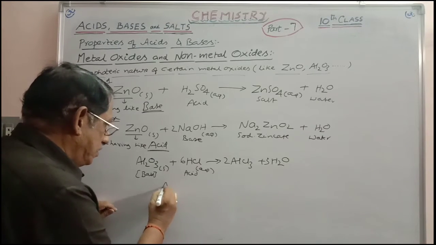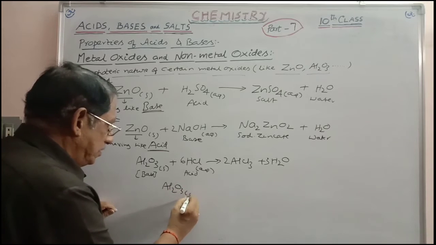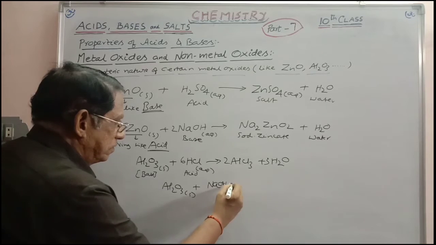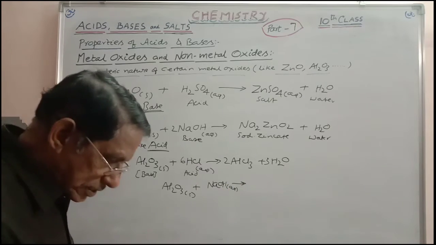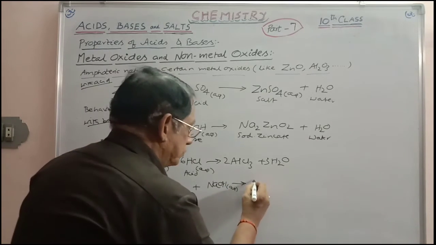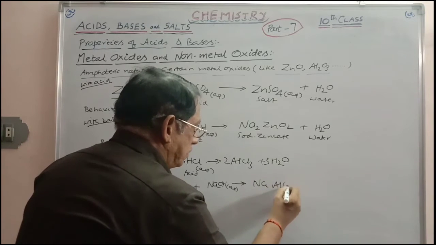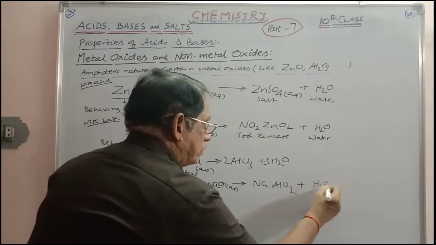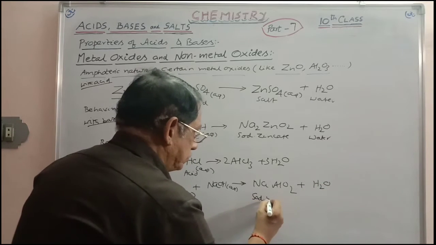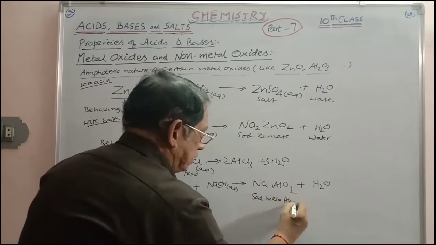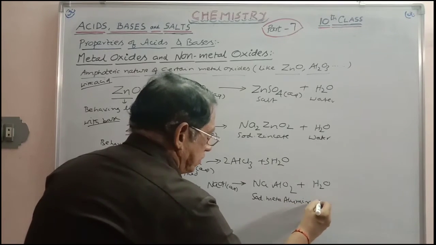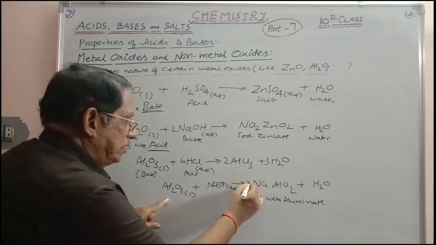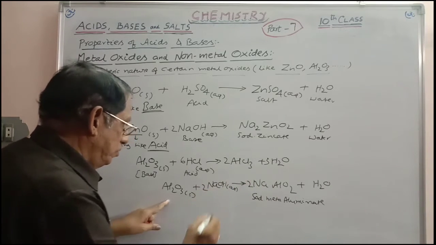Similarly, you can take Al2O3 solid, and NaOH aqueous is added. You will get sodium metaluminate, NaAlO2 plus H2O. This is what you call sodium meta-aluminate, right? 2Al, 2NaAlO2, 2Na, 2NaOH.